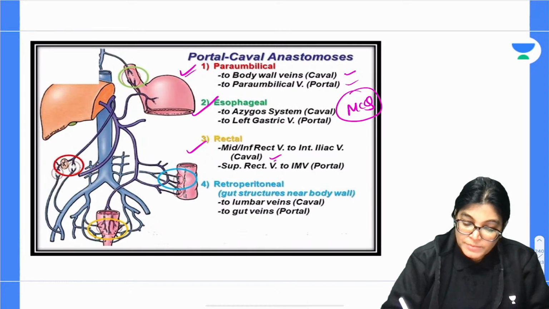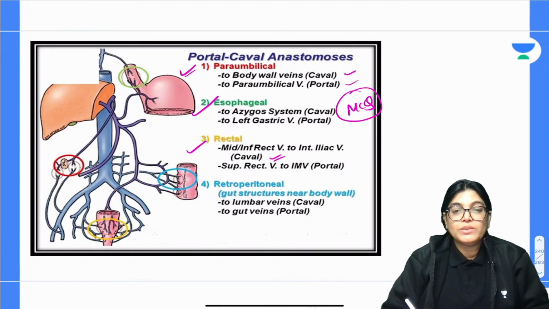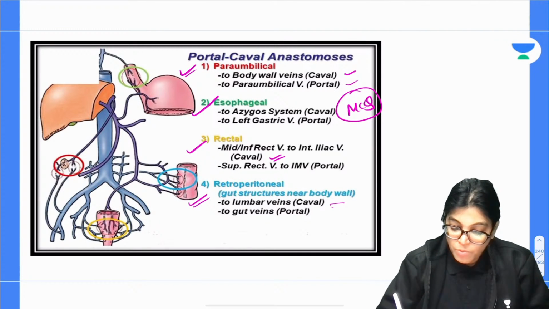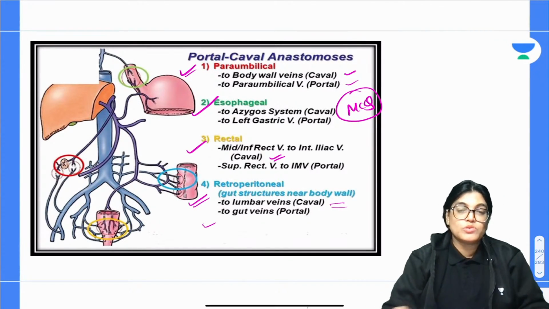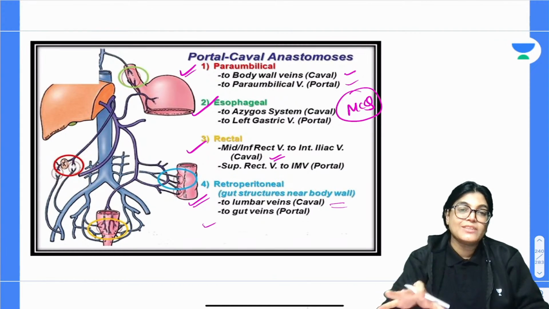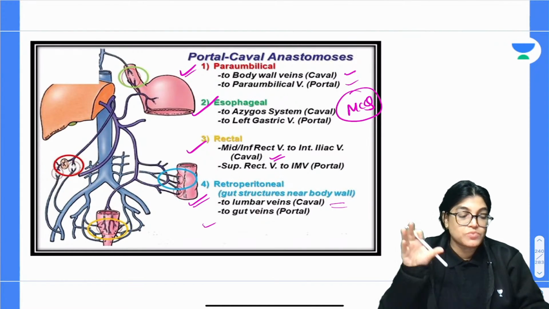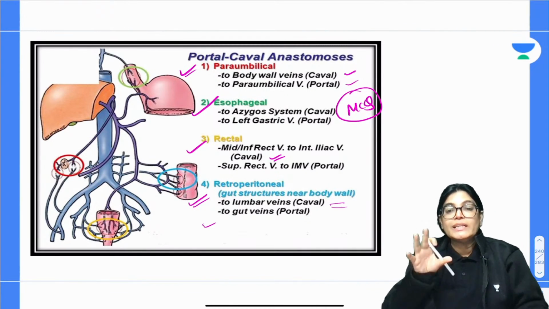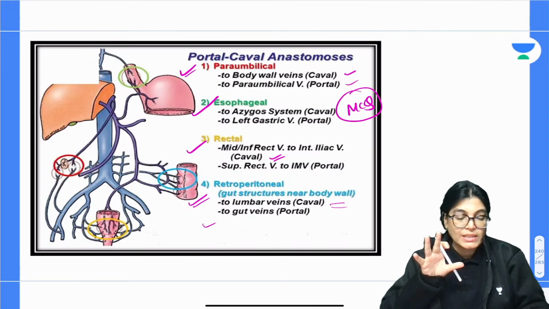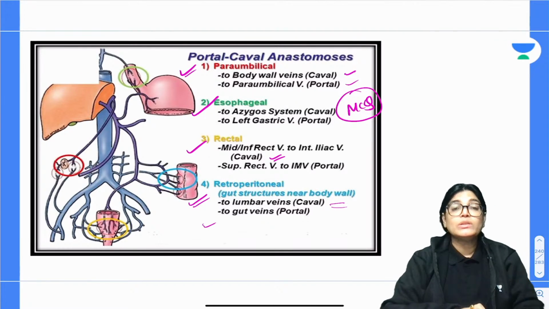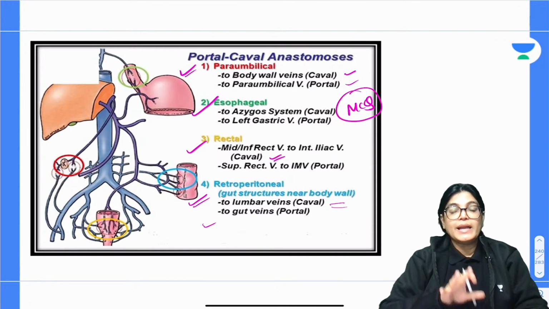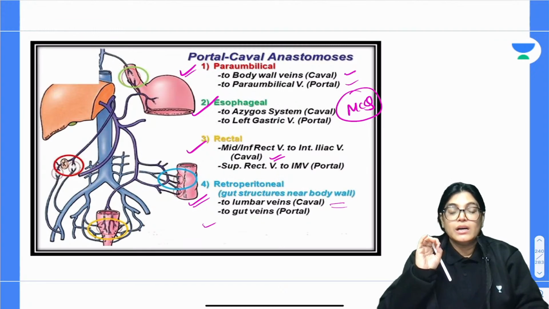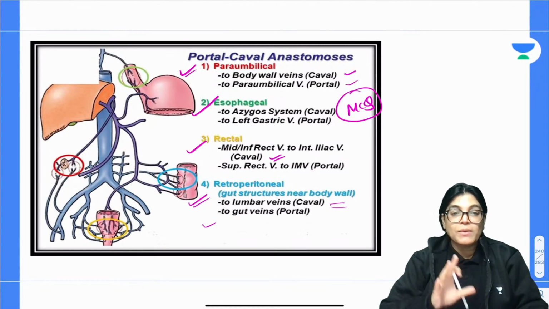In the rectal site, the middle rectal vein anastomoses with the superior and inferior rectal veins, and also retroperitoneally, near the body wall, the lumbar veins and the gut wall. So all these are important sites of anastomosis, and the veins forming the anastomosis are a very important topic for your MCQ session and for your NEET PG examination. You have to know the location of esophageal varices. You have to know the anastomosis within the rectal vein and paraumbilical vein.